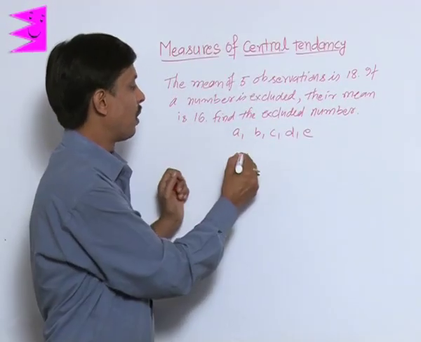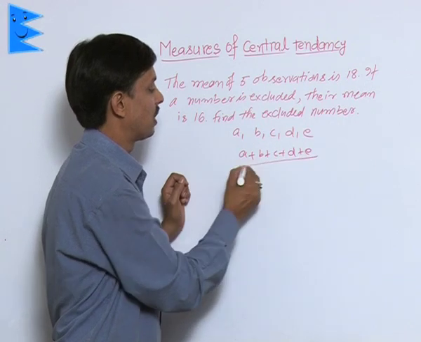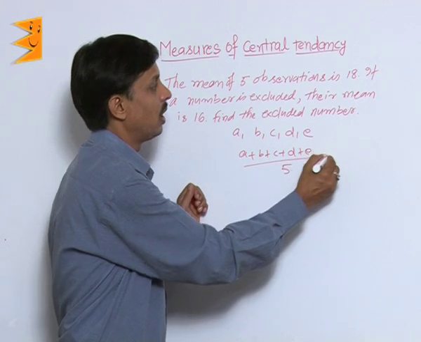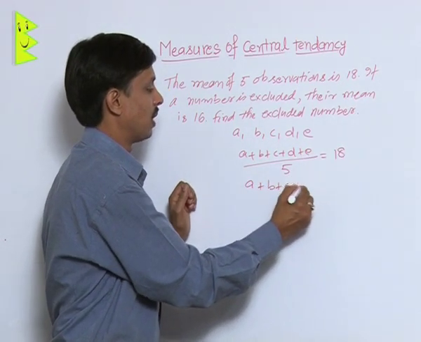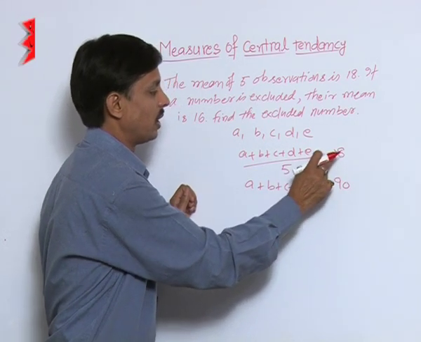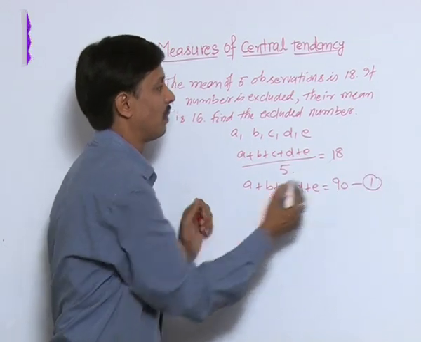Mean of these 5 observations, A plus B plus C plus D plus E upon 5, sum of observations upon number of observations, is 18. So this implies A plus B plus C plus D plus E is 90, by cross multiplication, 18 times 5 is 90. Relation number 1.